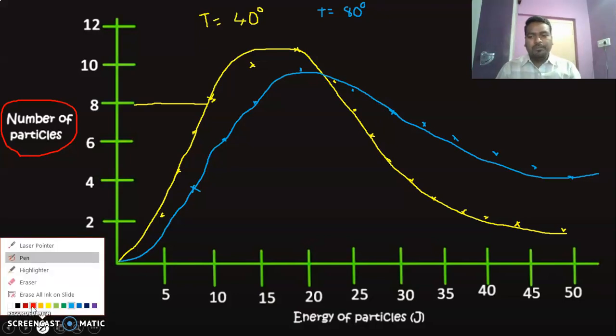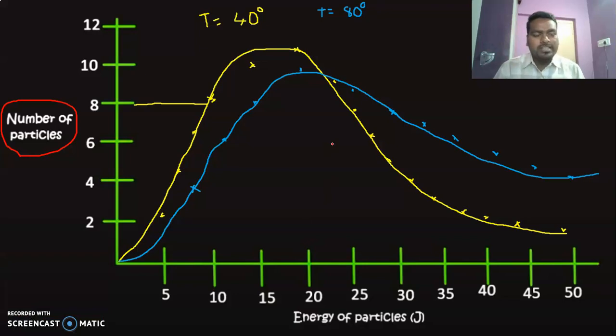So now there is a variation in this curve. Look at the area under the curve. In this curve the area increases, and in this curve the area is less compared to this. And if you look at the extra area which is produced after increasing temperature, this extra area is the number of molecules. So the number of molecules and their energy increases. This area gives the quantity of those molecules.